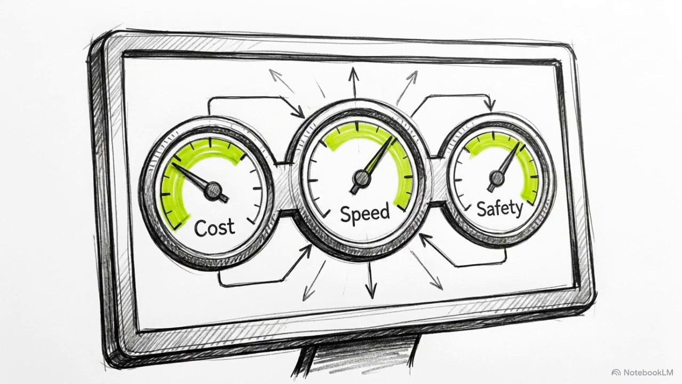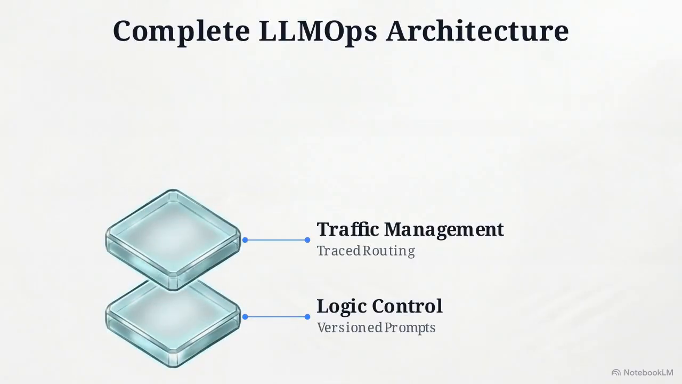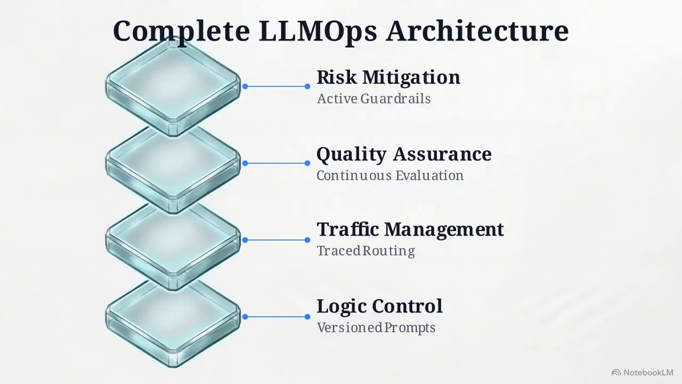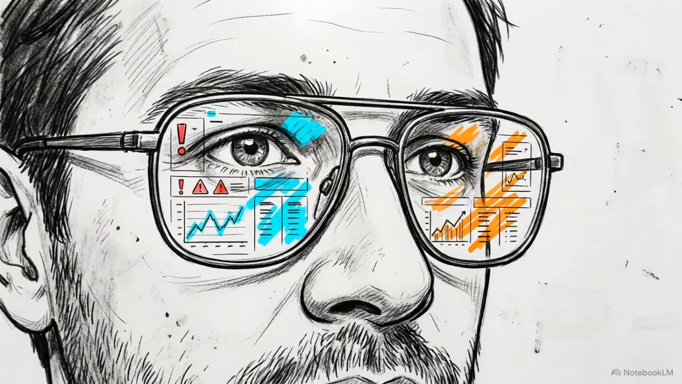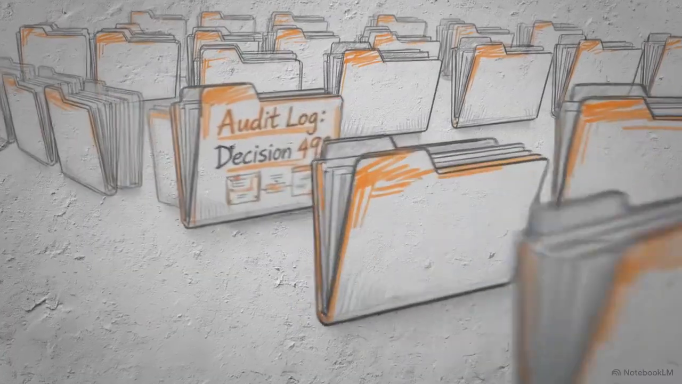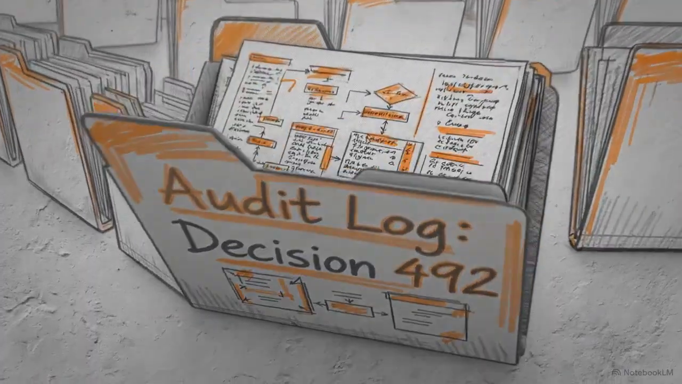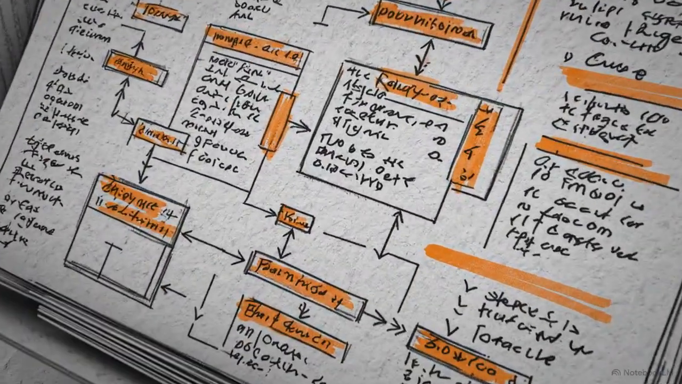A complete LLMOps architecture integrates all of these layers: versioned prompts, traced routing, continuous evaluation, and active guardrails. This stack provides the observability required for AI governance, which is a mandatory requirement in regulated fields like finance and healthcare. Auditors need to see the evidence: why an AI made a specific decision, which documents it accessed, and how its reasoning was constrained by business rules.